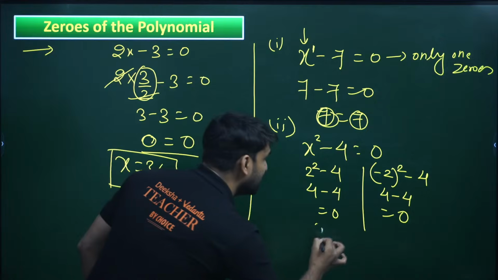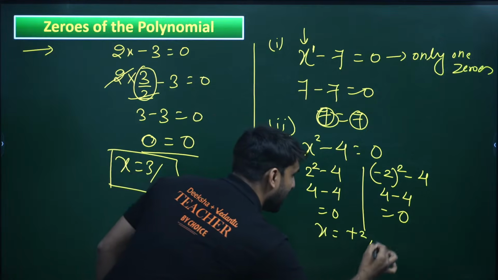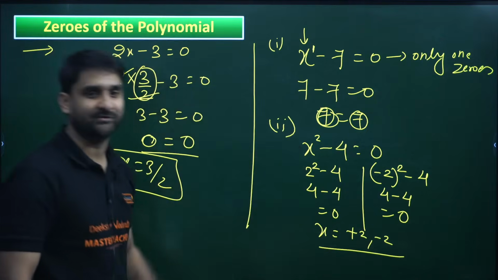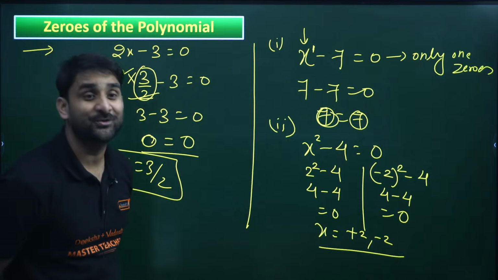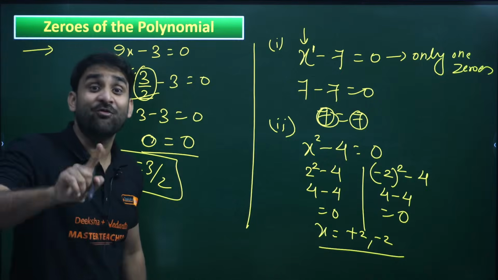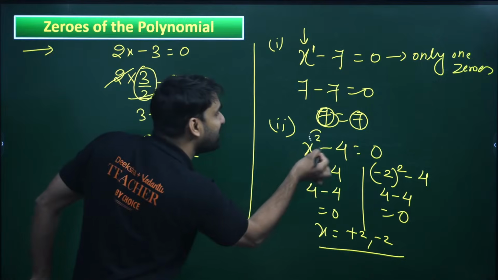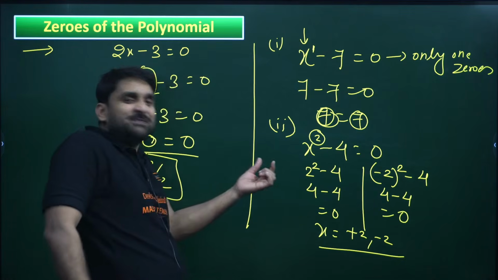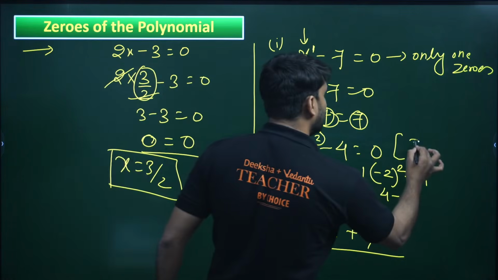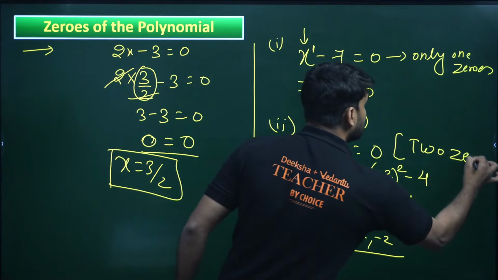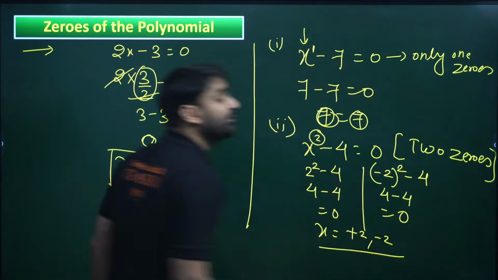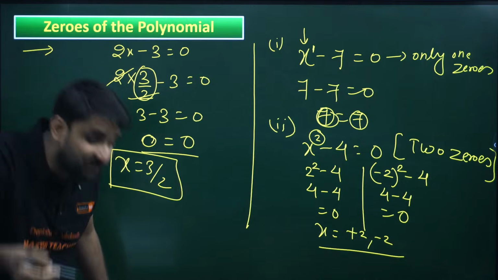So x is equal to plus 2 and x equals to minus 2, both are satisfying this equation. So how many zeros are there? 2 zeros are there. And why 2 zeros? Because the highest power is 2. So my dear champion, the number of zeros is decided by the highest power.